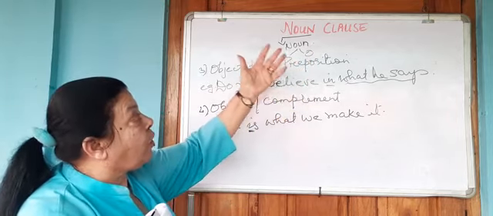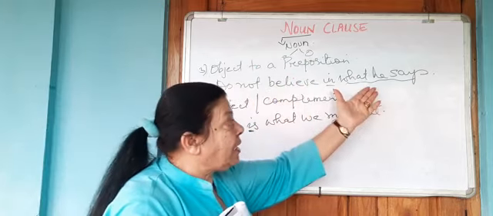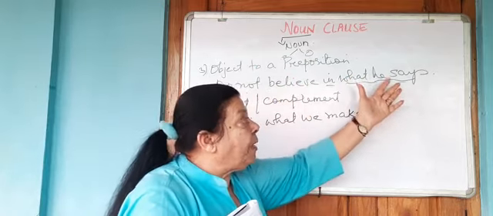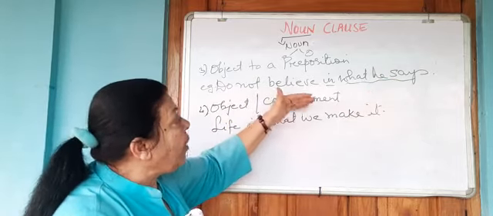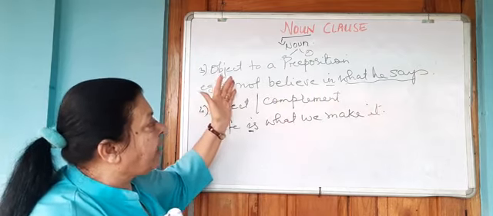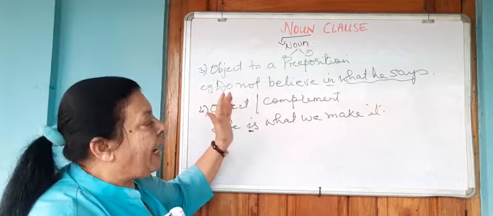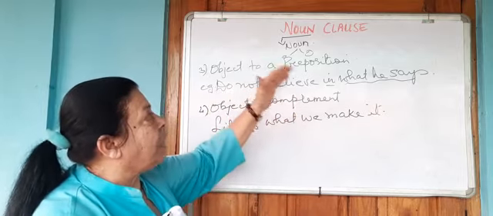And we have seen that clause, group of words having a subject, having a finite verb, but not making complete sense on its own, depending on another part of the sentence or the main part of the sentence or the main clause to make complete sense. So that's for today's class, the noun clause.